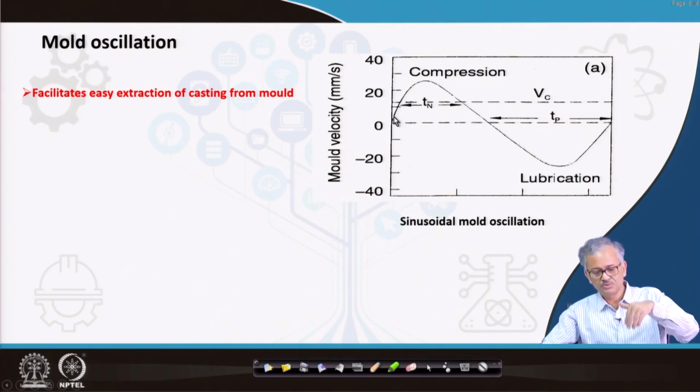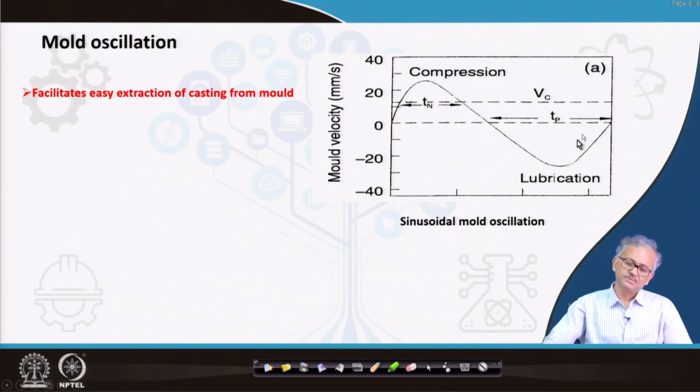Casting is always moving down, so the mold is moving down, increasing its velocity, and then it decreases again, becomes 0, and then moves in the opposite direction, in the upper direction. The casting is always moving in the bottom direction, and now the mold is moving in the upper direction, so the opposite direction. So this way it can go.